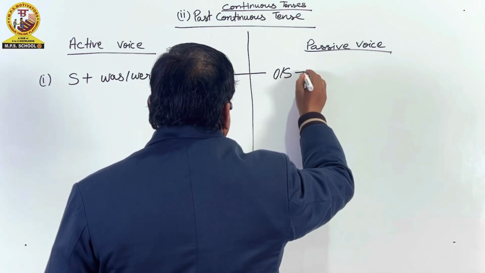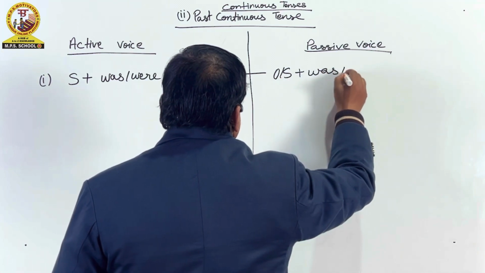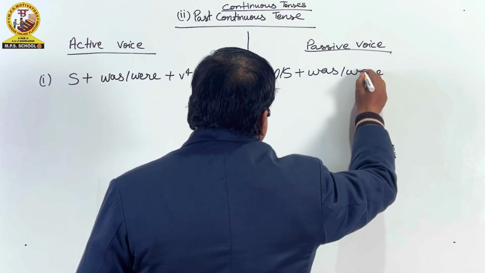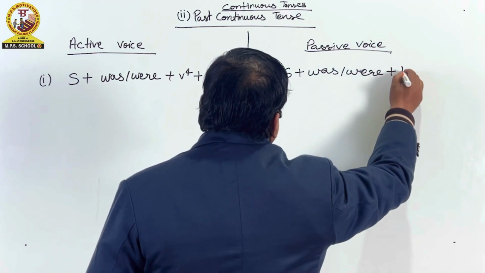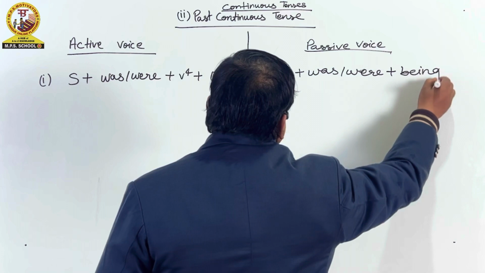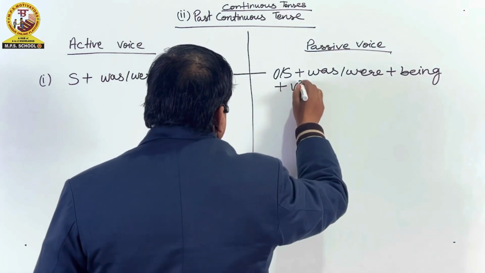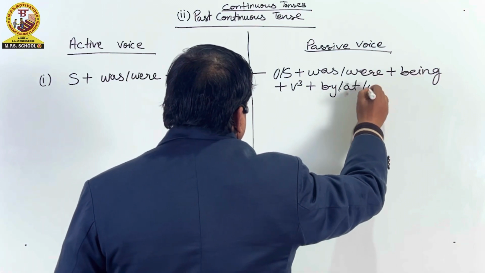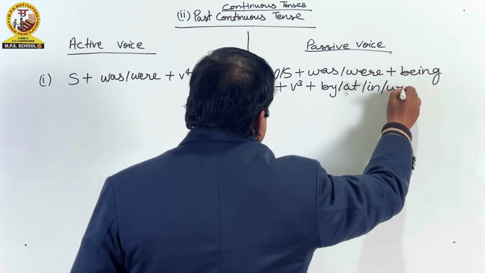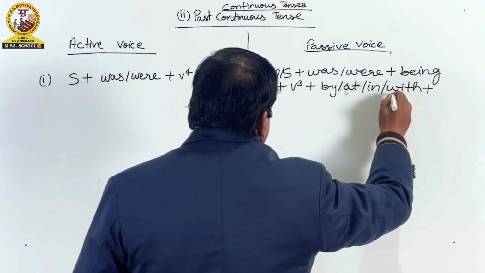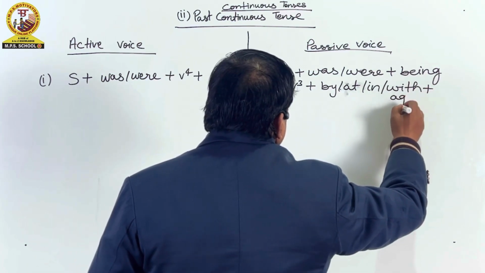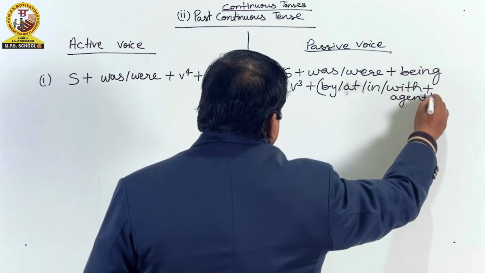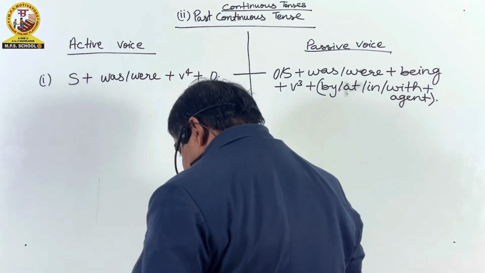Object subject plus was/were plus being plus V3 plus by/at/in/with plus agent. Full stop.